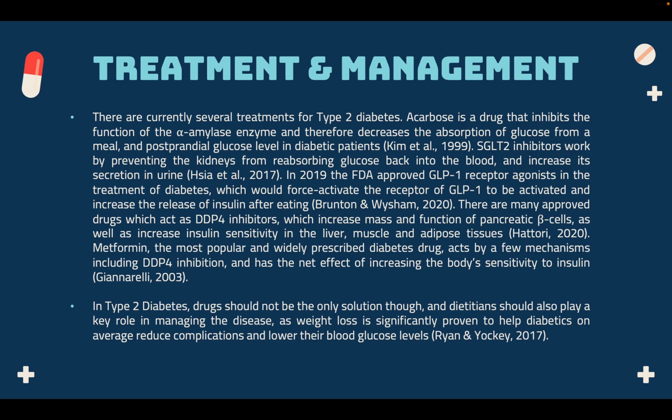There are many approved drugs which act as DPP4 inhibitors, which increase mass and function of pancreatic beta cells, as well as increase insulin sensitivity in the liver, muscle, and adipose tissues. Metformin, the most popular and widely prescribed diabetes drug, acts by a few mechanisms, including DPP4 inhibition, and has the net effect of increasing the body's sensitivity to insulin.